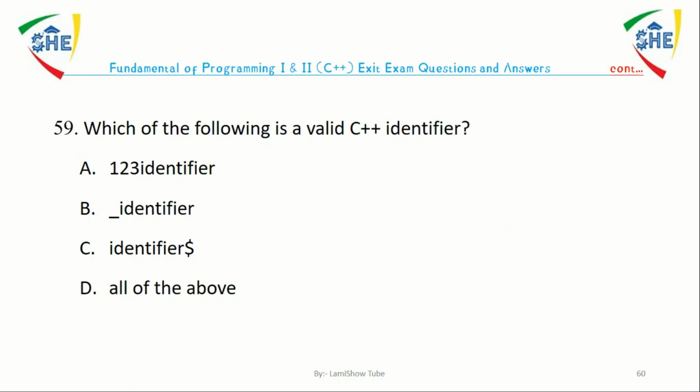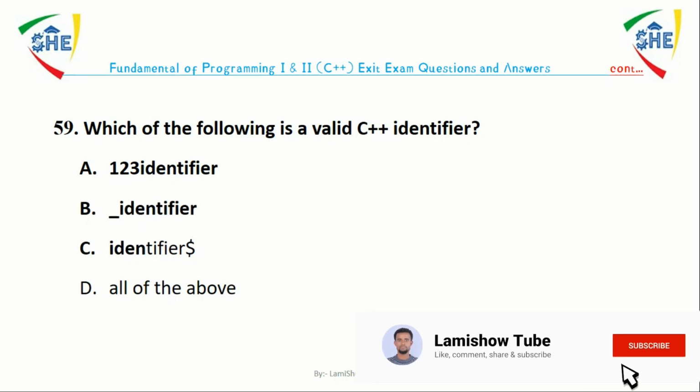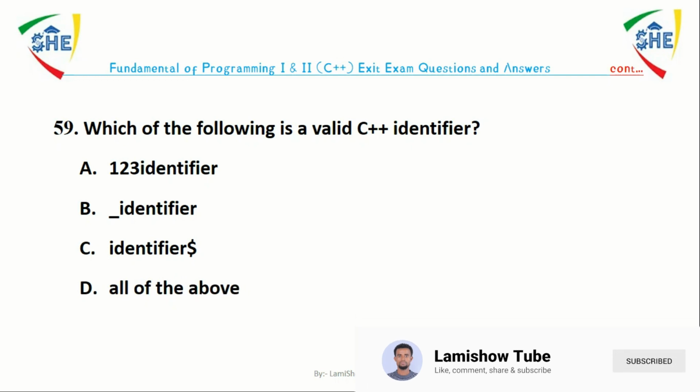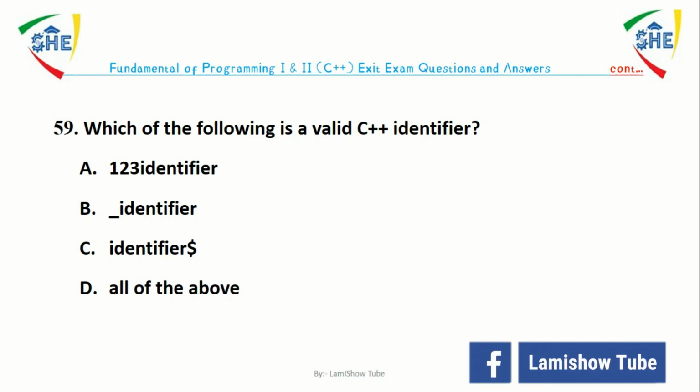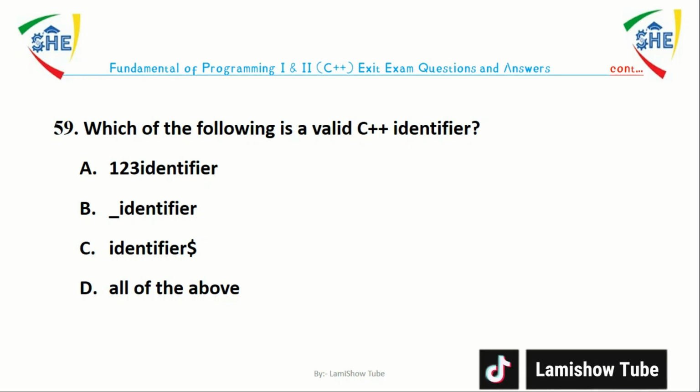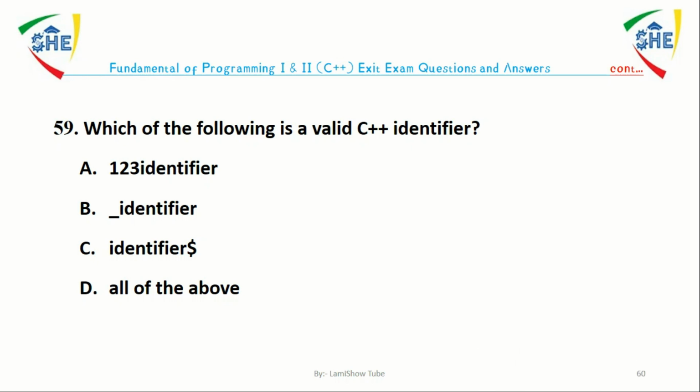Question number 59. Which of the following is a valid C++ identifier? A, 123identifier. B, underscore identifier. C, identifier then $ sign. D, all of the above. The answer is B. Underscore identifier is a valid C++ identifier.